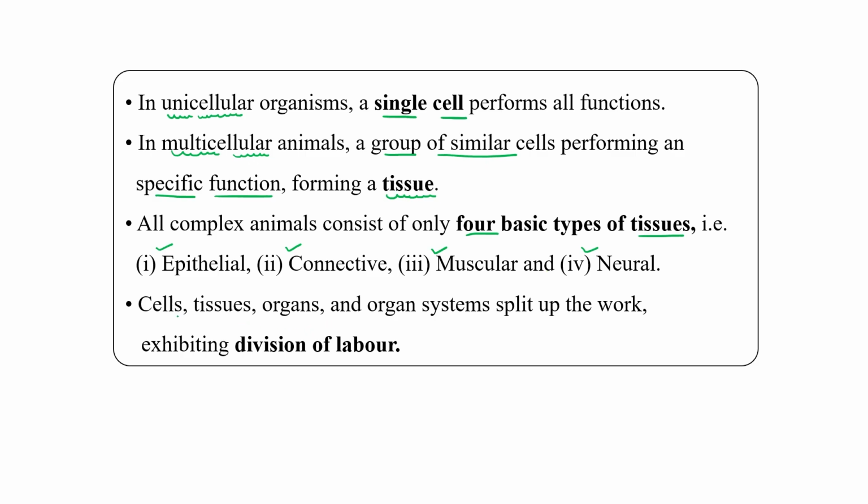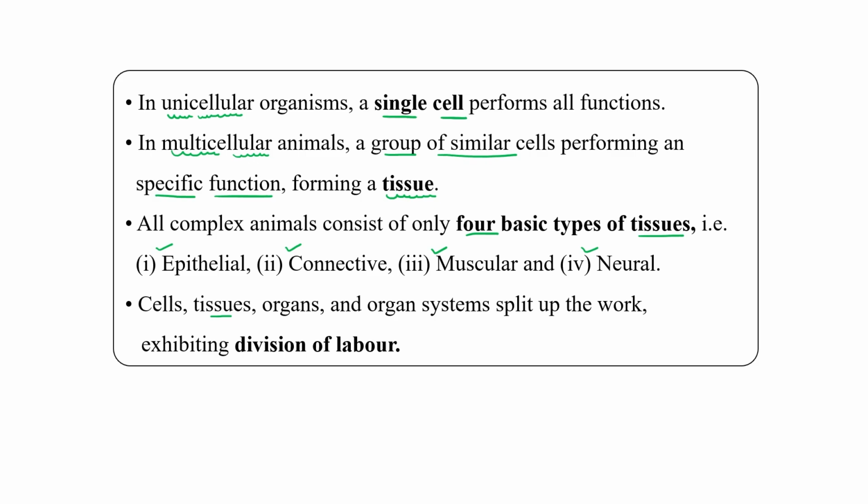As you know, a group of similar cells which perform a single kind of function, we can use the term tissue for the same, right? And an organ collectively performs a single kind of function, like lungs for respiration, kidney for excretion.